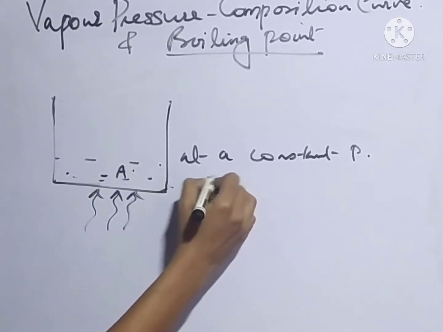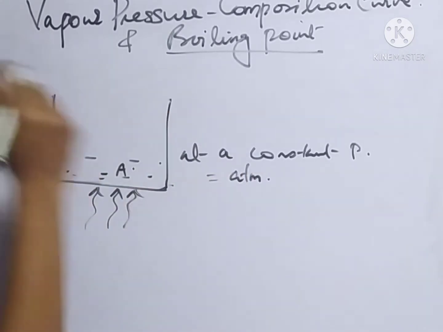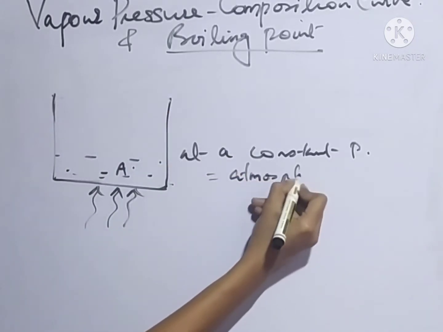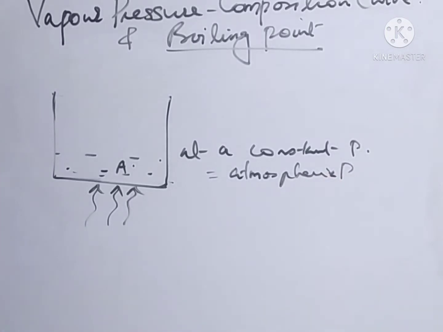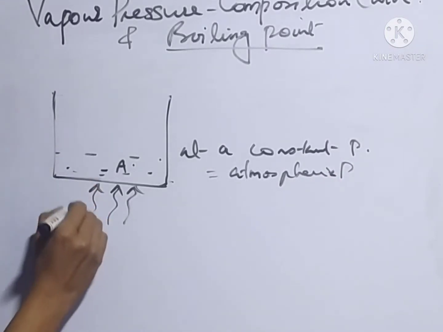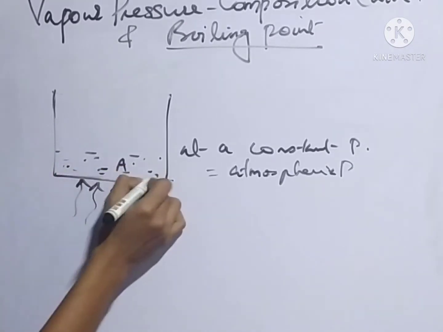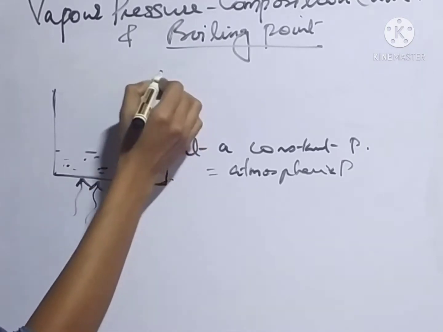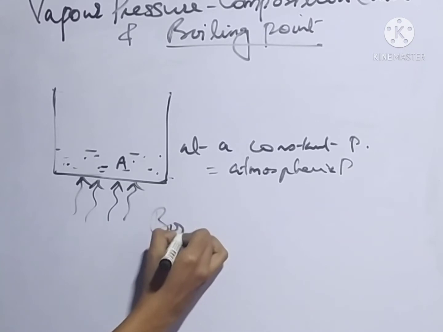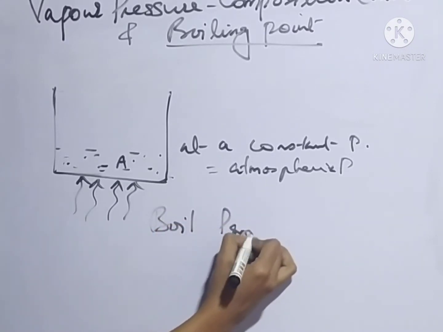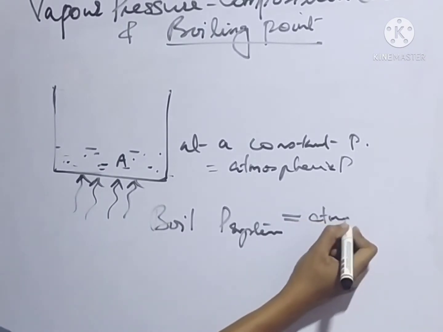We can take the constant pressure as atmospheric pressure. When the solution boils, the pressure of the system will be equal to the atmospheric pressure.